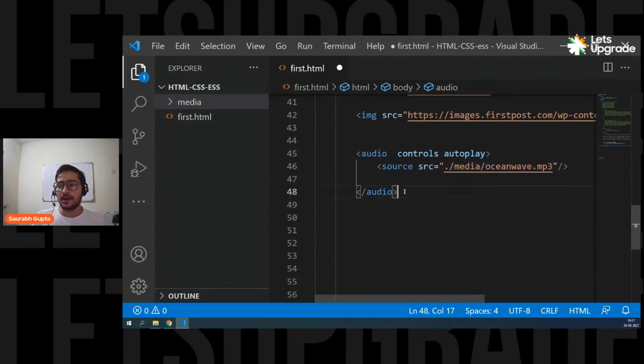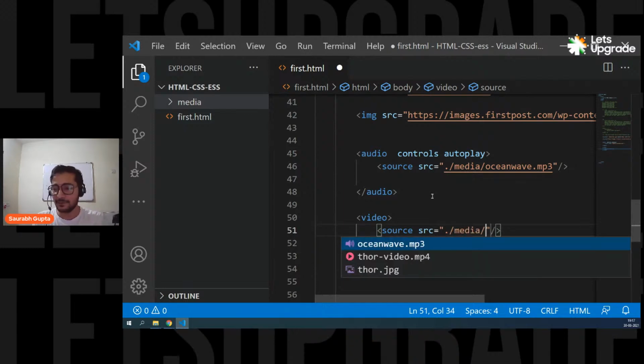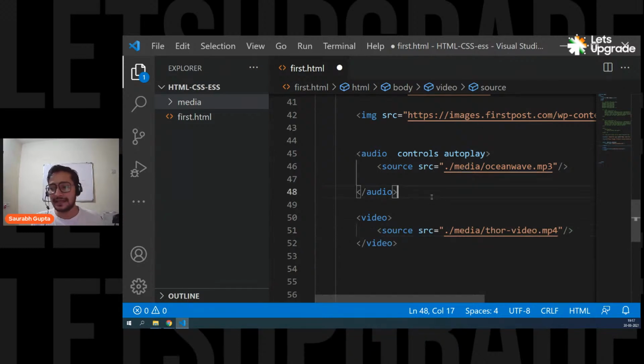Okay. Now, guys, let's move ahead and see how to put a video in your page. And that's exactly like audio. So simply go ahead. Instead of the audio tag, now you'll use a video tag. And again, you'll have the same thing: source, again src. Now, I want to access the media folder, which is in the same folder in which my HTML file is. So dot slash, I have media, slash, I want to use this Thor video.mp4. Save it.